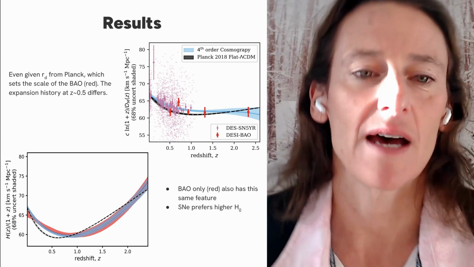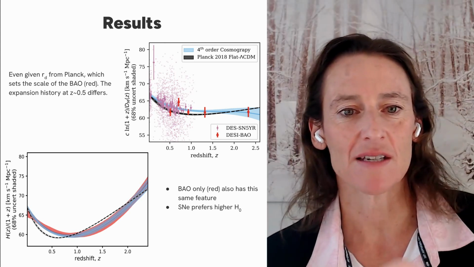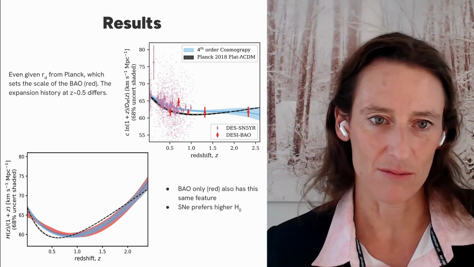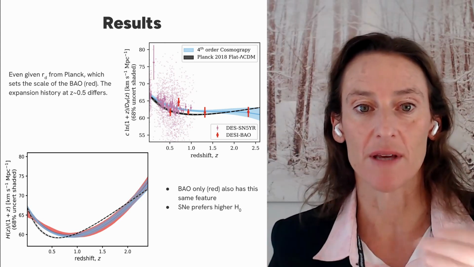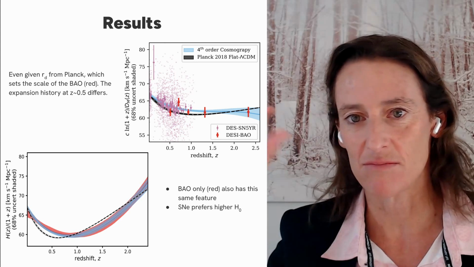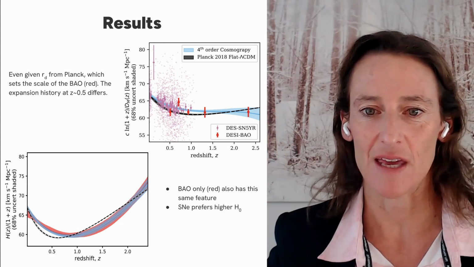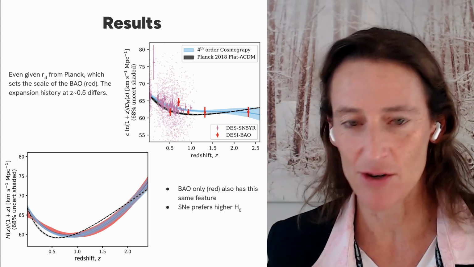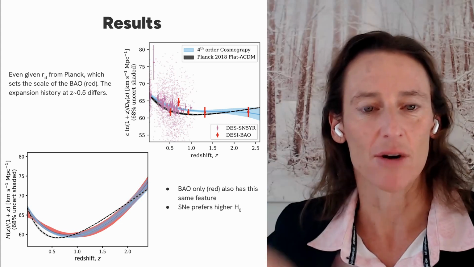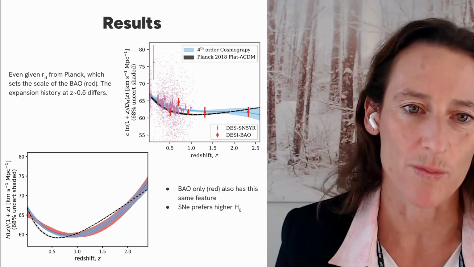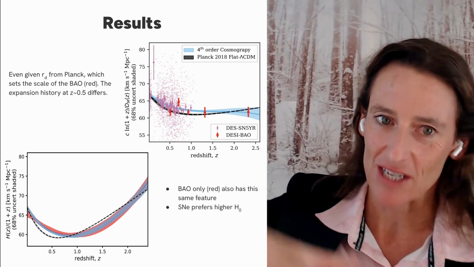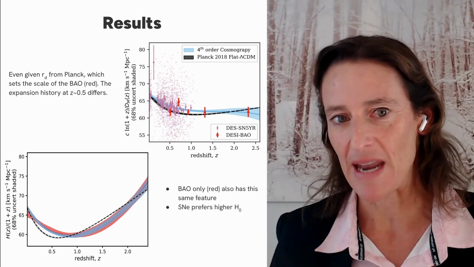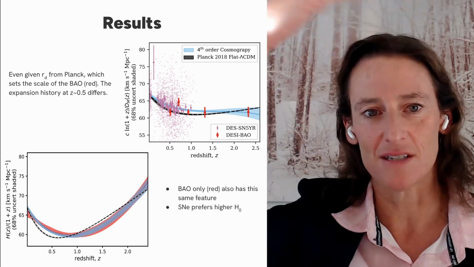And just to be really clear, this isn't saying that Cepheid calibrations or anything like that are wrong. It's just confirming that if you calibrate to the standard rulers and the sound horizon scale with BAO and CMB, the supernovae give you information on the expansion history at low redshift, and it can't be dramatic enough to fix this tension.